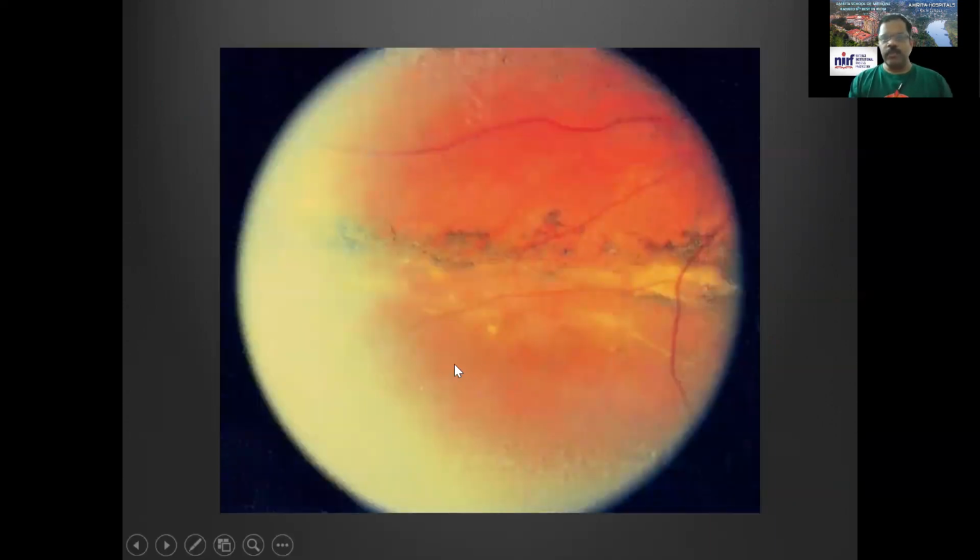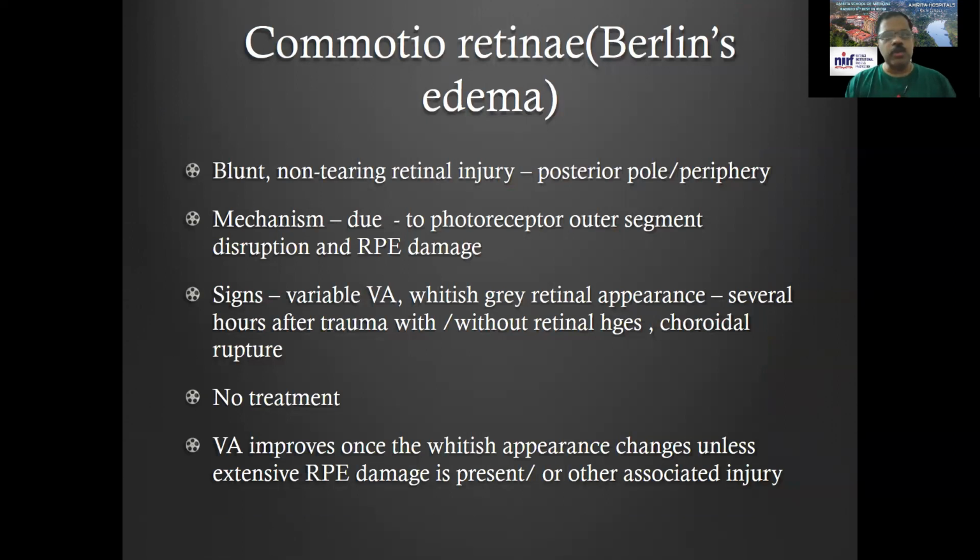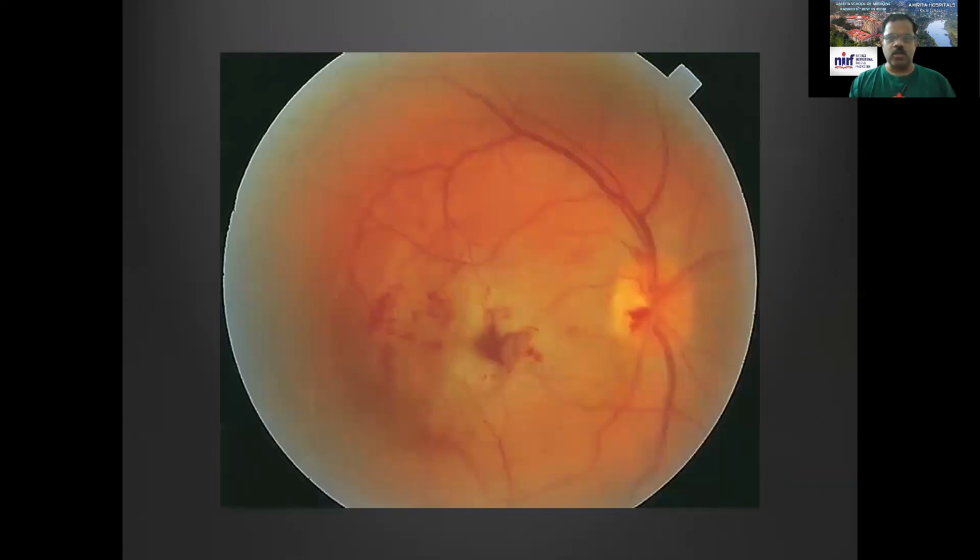Sometimes there is an inferior tear, which we can laser on the top so that it doesn't go further. So a laser barrage is possible sometimes in a peripheral retinal detachment. Commotio retinae is otherwise called Berlin's edema. It's basically blunt trauma causing edema at the posterior pole, and in the central area there would not be an edema. And generally with time, it will just go off.